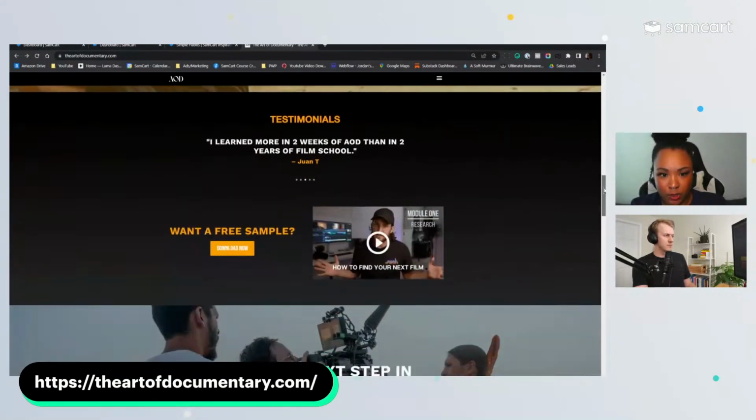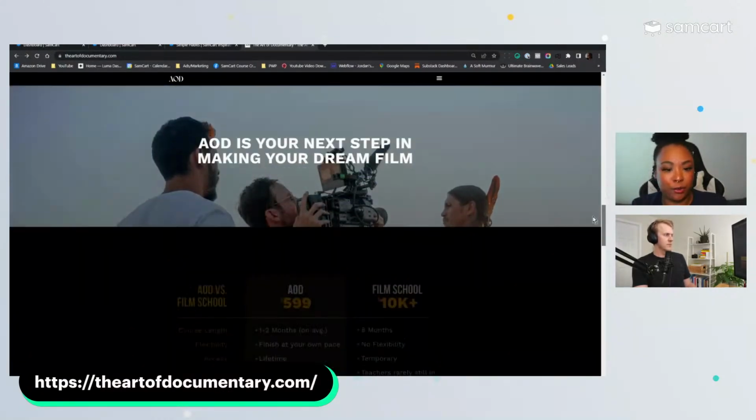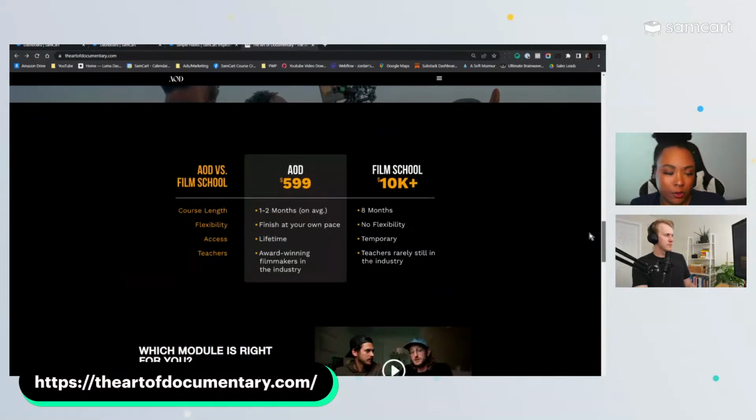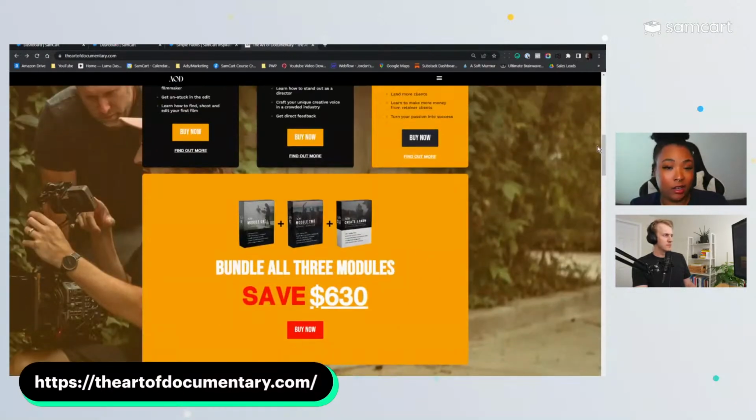Can you imagine if all of these were separate pages and you're now having to click through so many things just to get, hey, I want to add module 2 and 3 and 4, when it's just like, hey, if you want to take it all on at once, here you go. All you have to do is click here and you're done.